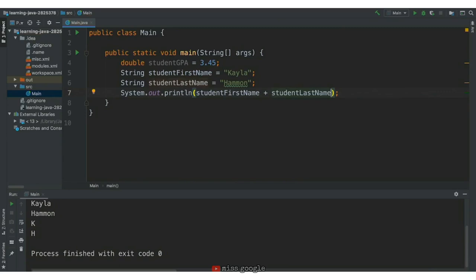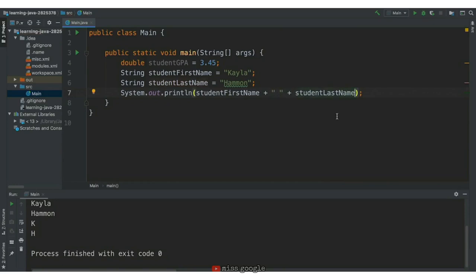If we put the student's first and last name together like this, there will be no space between the first and last name when it is printed out to the user. We can add a space by adding a literal string, a string that is not evaluated from a variable, with a space. We'll want to concatenate the other side, so we'll add a plus sign between the space and studentLastName.